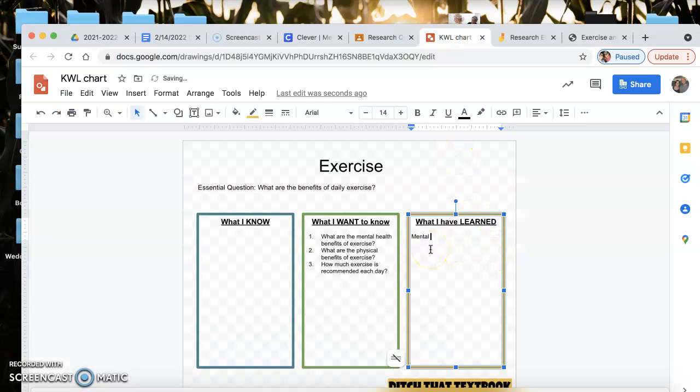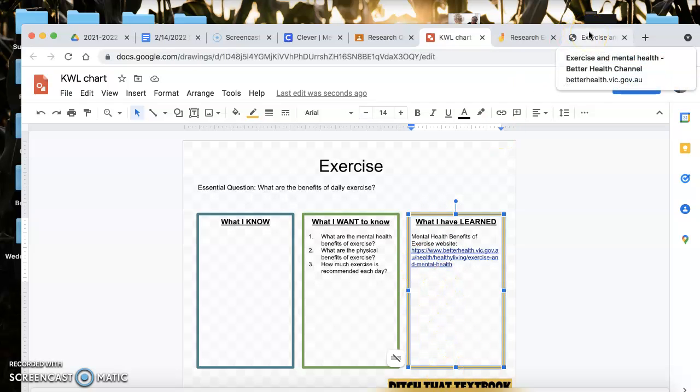So I might label it mental health benefits of exercise website. And then I'm just gonna put the website there so that I can find it easily whenever I actually start writing my essay. So you want to do that with any websites you really liked. It can be websites that had great graphics that you could use, or a quote you could use, anything that would be beneficial to you.